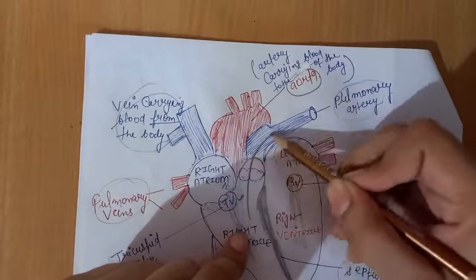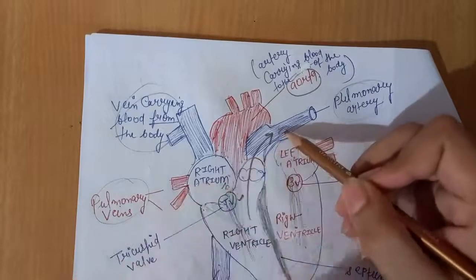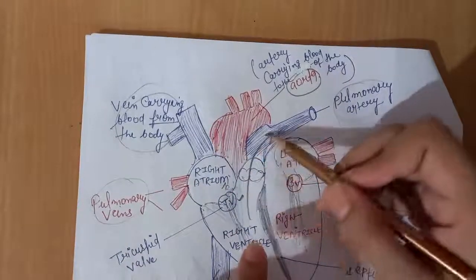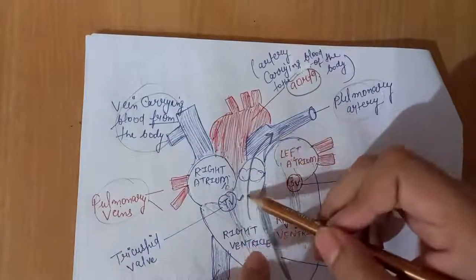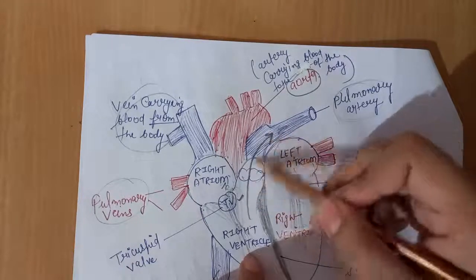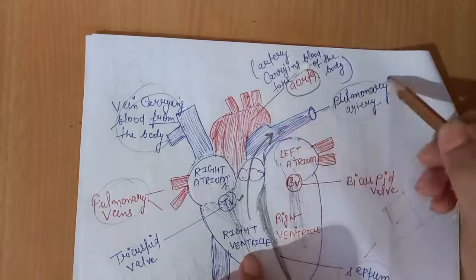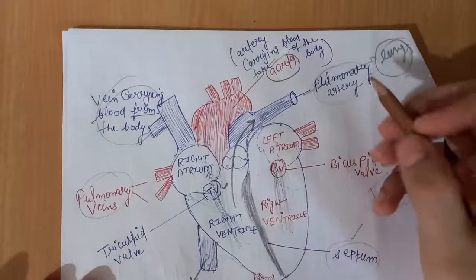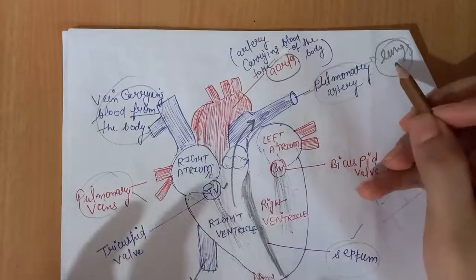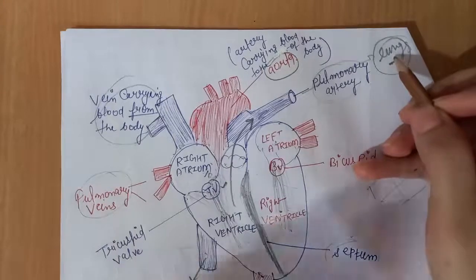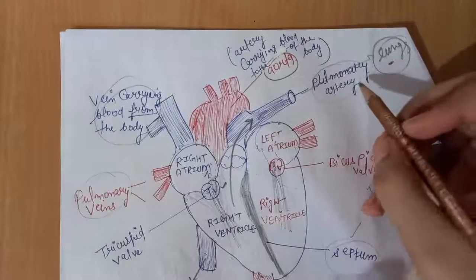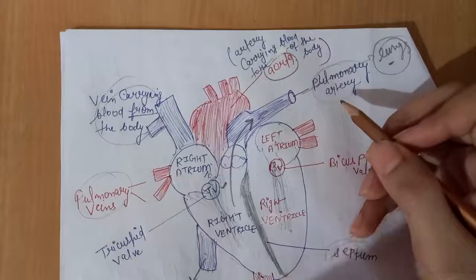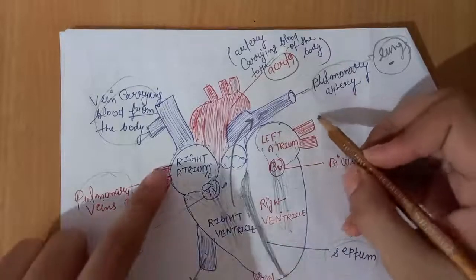Suppose this blood flows from this part of the heart to the artery, and through the artery this blood reaches the region of the lungs. As this blood becomes pure in the lungs, in that condition the pure blood from the lungs flows in the pulmonary veins.